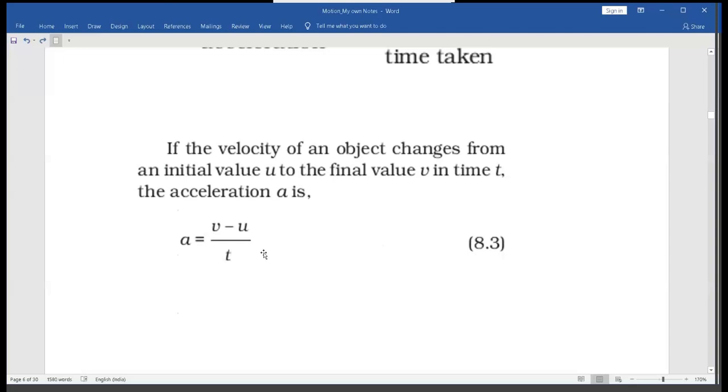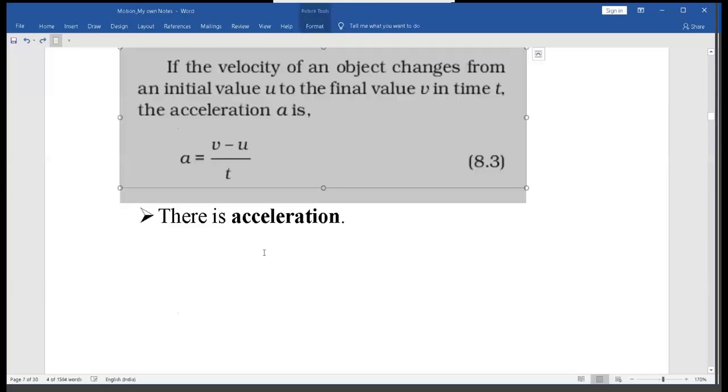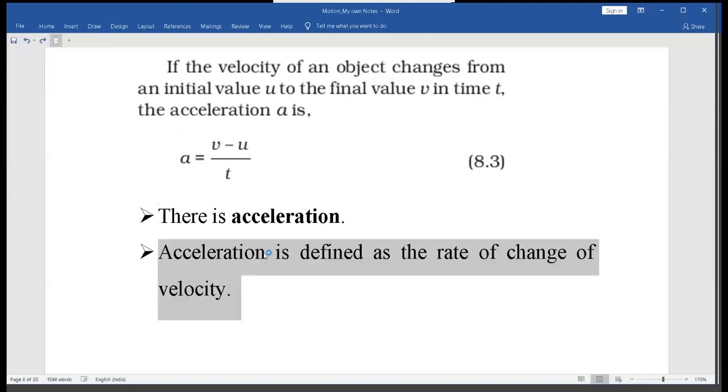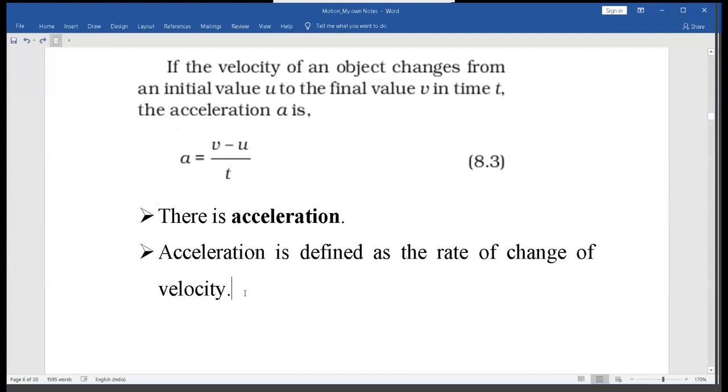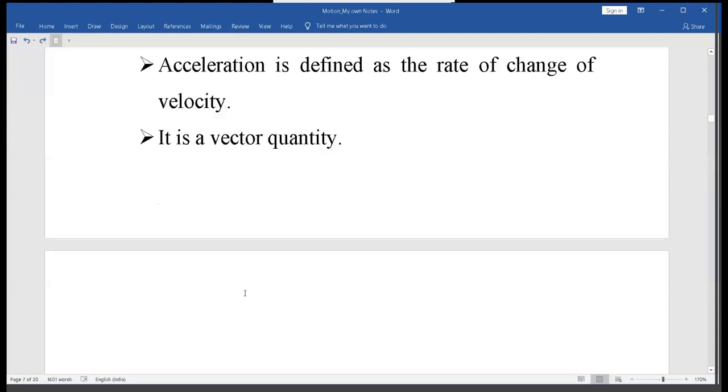So, when there is change in velocity, we say there is acceleration. Acceleration is defined as the rate of change of velocity. Remember, acceleration is a vector quantity because direction is involved here.